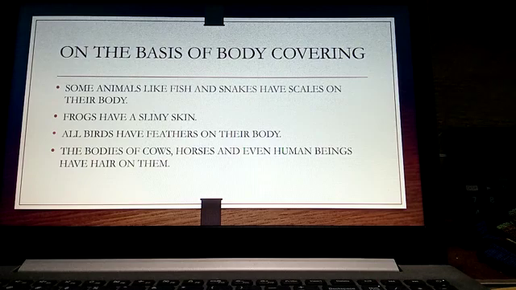And other animals like cows, horses and even human beings, etc., all have hair on them. So on the basis of their body covering also, we are classifying the animals. Fish and snakes have scales, frogs have slimy skin, birds have feathers, and other animals and human beings have hair on them.